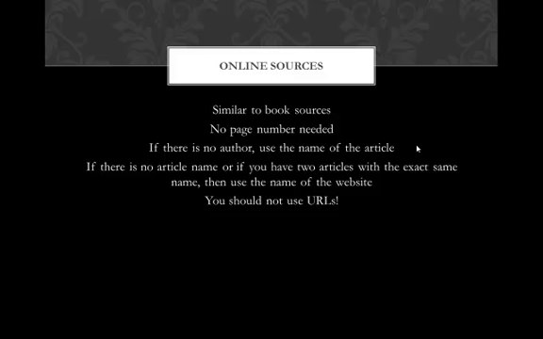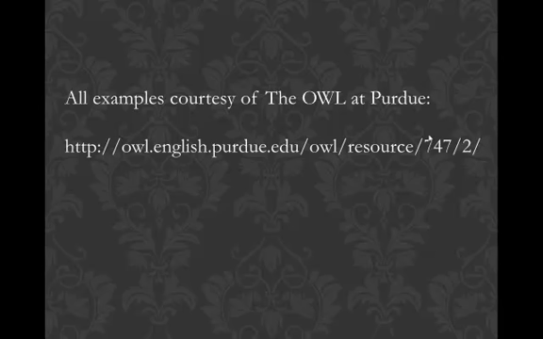If you have additional questions about MLA, internal citations, works cited, anything like that, a good resource to go to, and where I pulled today's examples, is a website called the Owl at Purdue, and I have the website listed there for you. But I would recommend anytime you have a formatting question about MLA, or if you're using another style like APA, go visit the Owl at Purdue. It's a really good website, gives you a lot of examples and a lot of details.